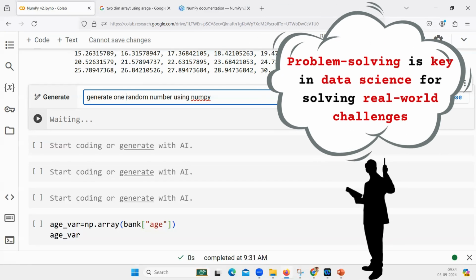All of you, I'm trying to teach you how to solve a particular problem like this. The problem that I gave you is to generate one random number. Now I want you to follow any method to get one random number, a single random number. Have you got it? Everybody must get this answer.